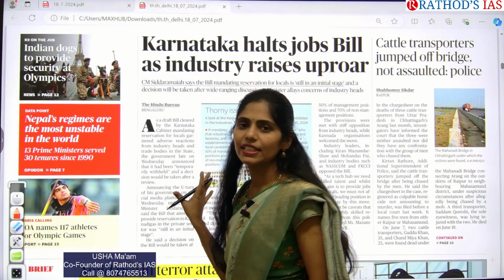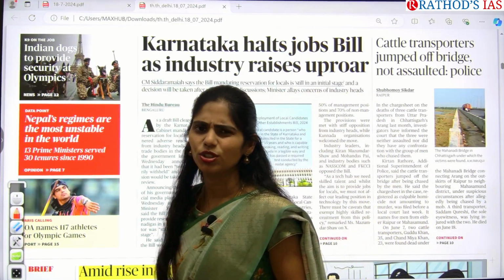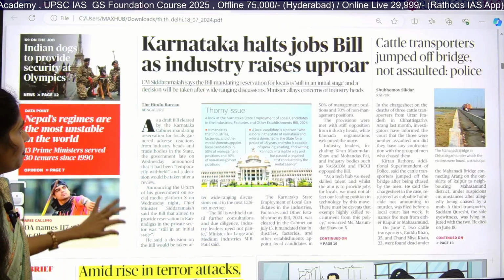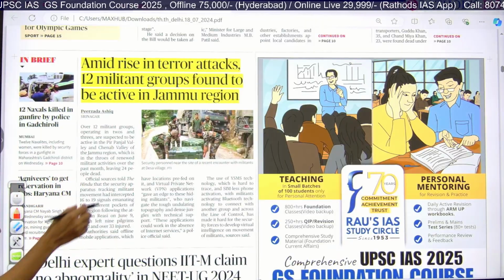So here I am taking the daily edition. Whichever edition you have, you can go through that edition. There is no problem with changing editions. On this front page, we have one important article that you can see.